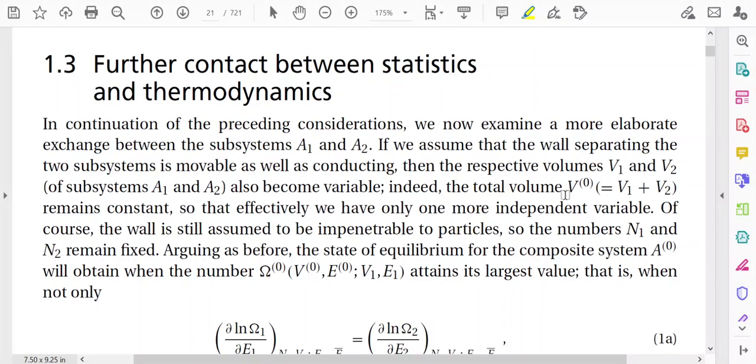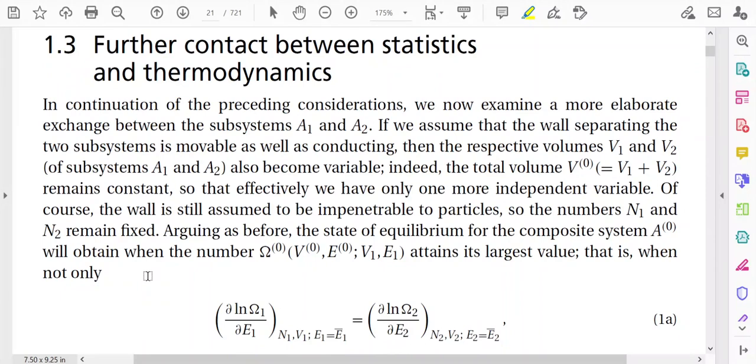We have already introduced that the composite system means the total system of A1 and A2. That means A0 is the composite system. So, V0 is equal to V1 plus V2 and remains constant, so effectively we have only one more independent variable. Of course, the wall is still assumed to be impenetrable to particles, so the numbers N1 and N2 remain fixed. We have to note it carefully: the number of particles is fixed, volume is changing and energy is changing.